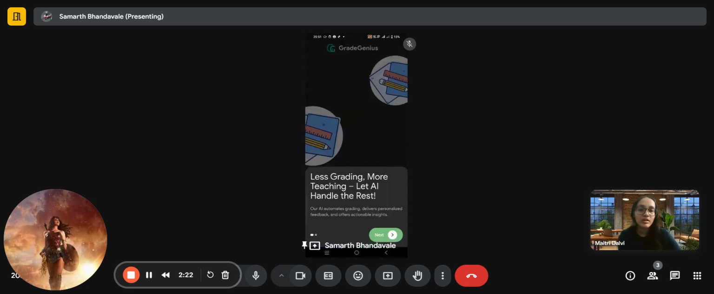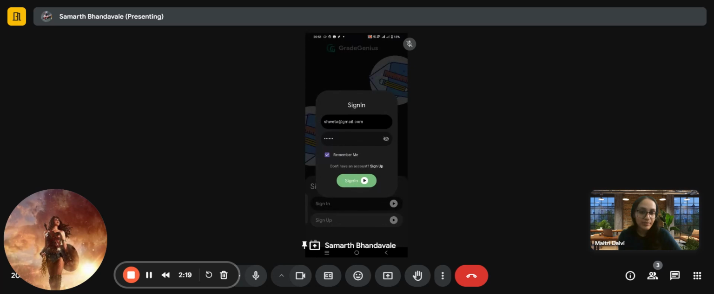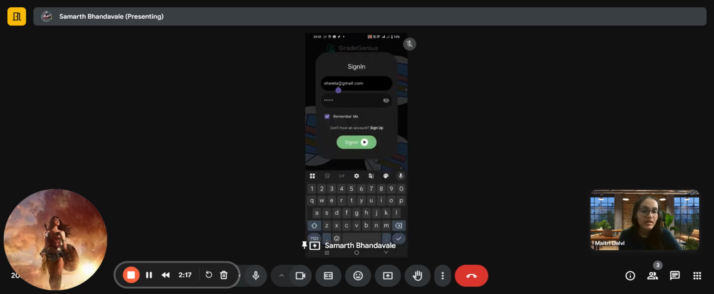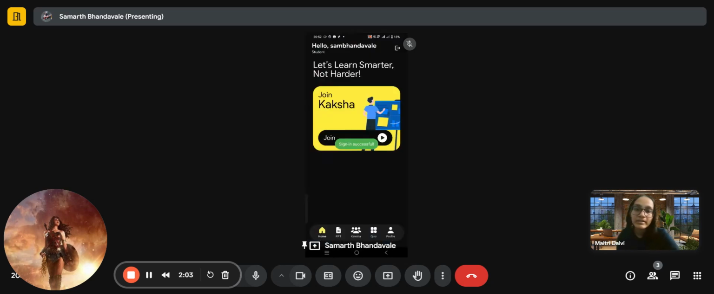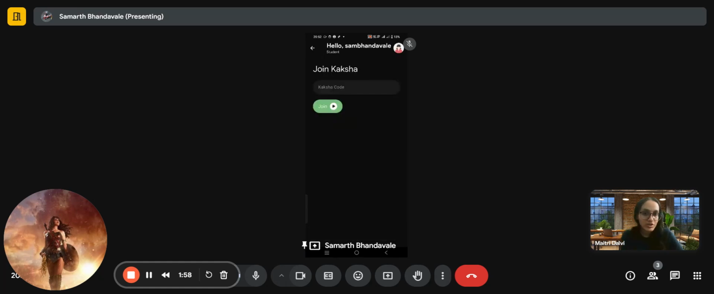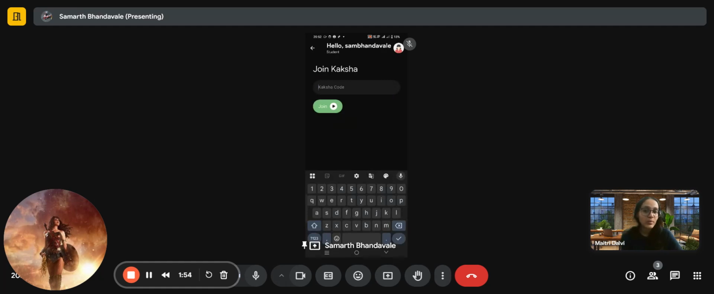Now let's move on to the student's interface. So here we will log in with a student ID. Now since Shweta was our teacher, Samar is our student. So we will log in into students, and yes, now this particular student, that is Samar, will join a Kaksha which we just created right now. So the teacher must have shared the code with him. Now we will enter that code and we will join the Kaksha.